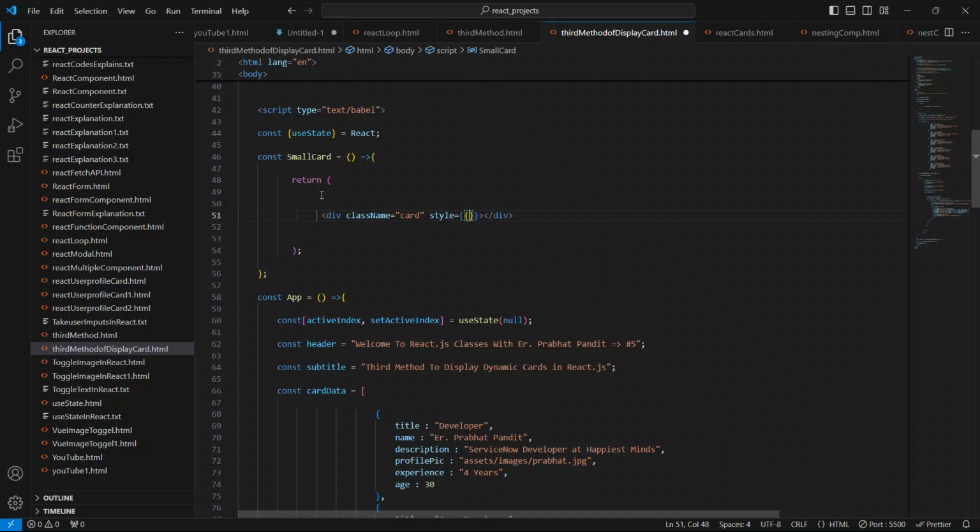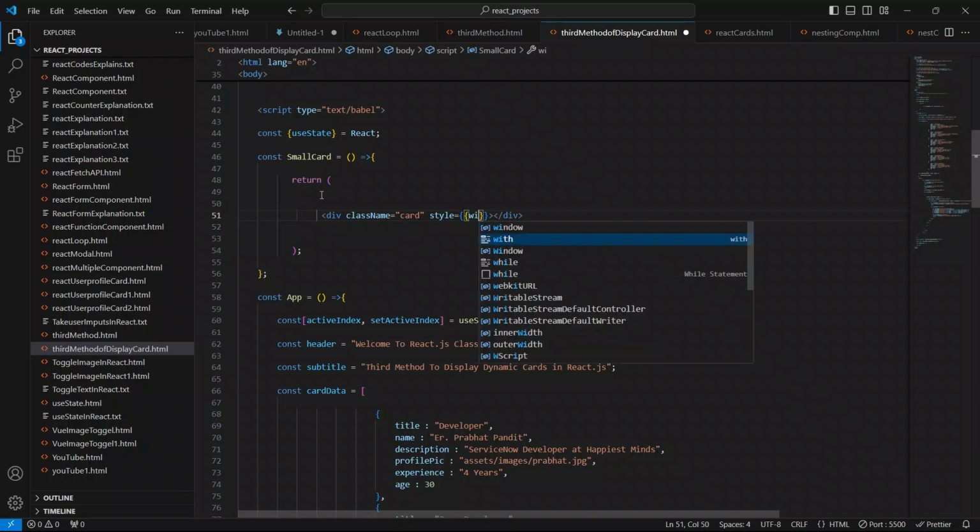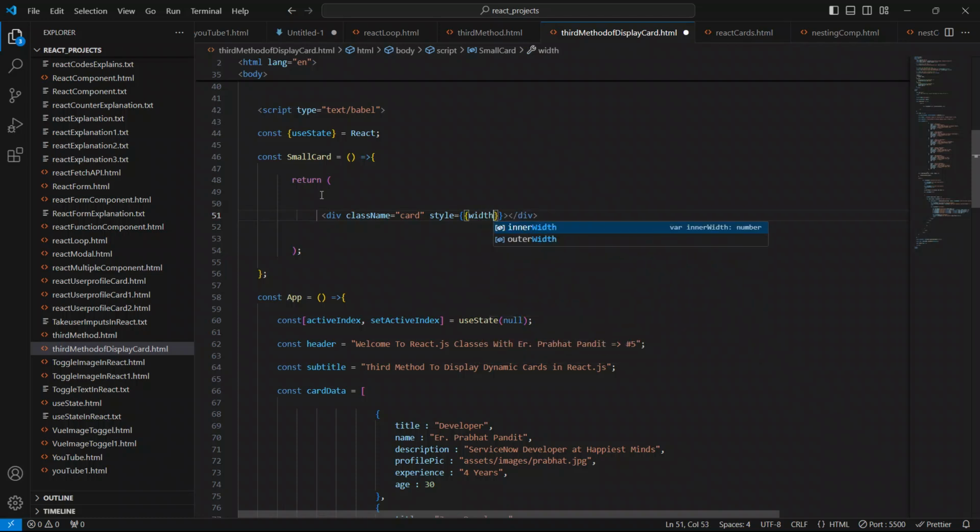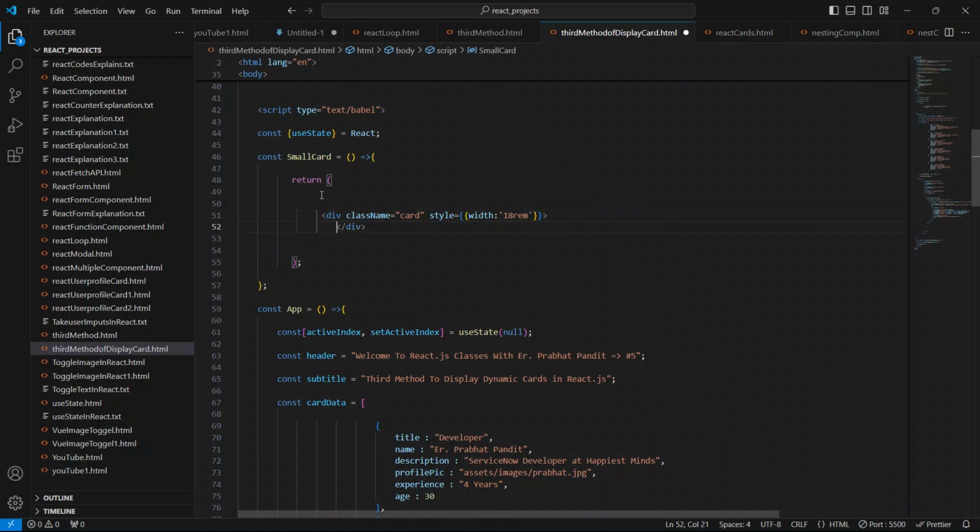Now I'll say width, 18rem. So this is it. Open this div.